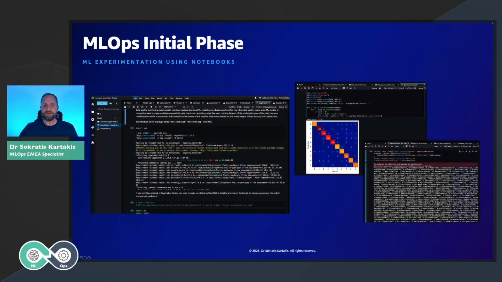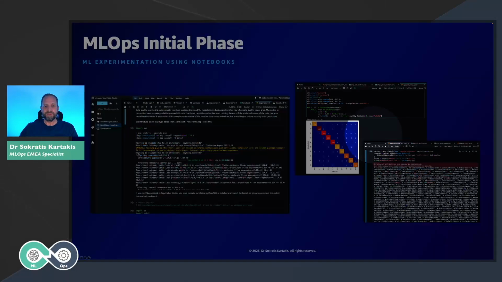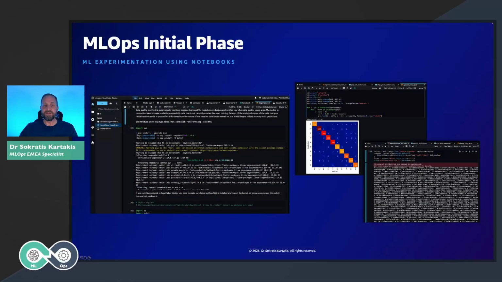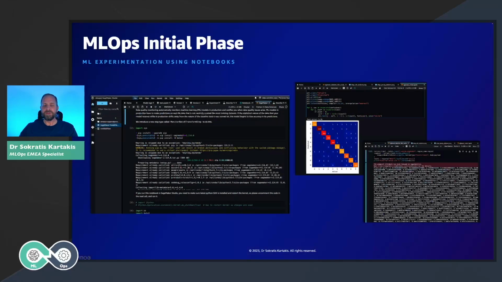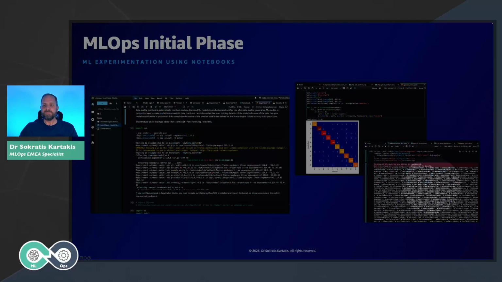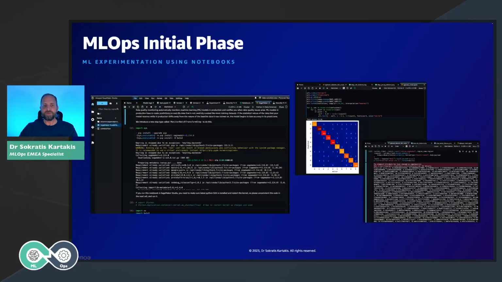But what does the environment look like for data scientists? This environment that we see here is just an example of some notebooks. As we can see at this side, this is how they write their code, and to get the output of their code, they need to add diagrams like this one, and they also need to have debug outputs in order to see the performance of their models. As you can imagine, this is not production-ready code. This is just the initial phase, the experimentation phase.